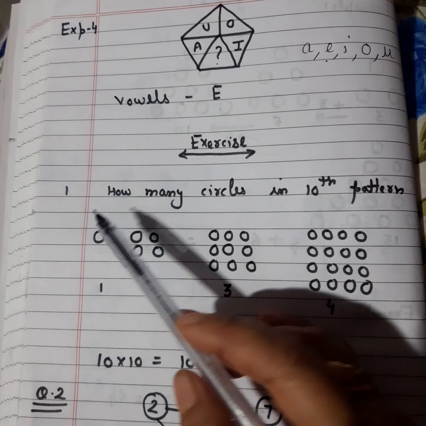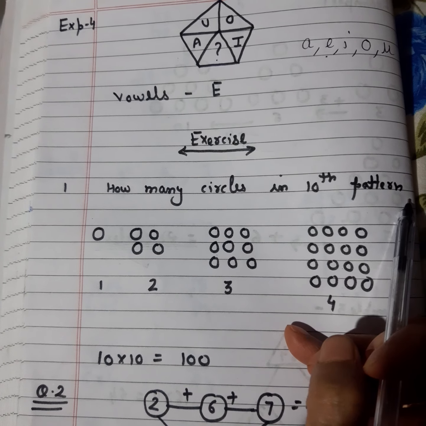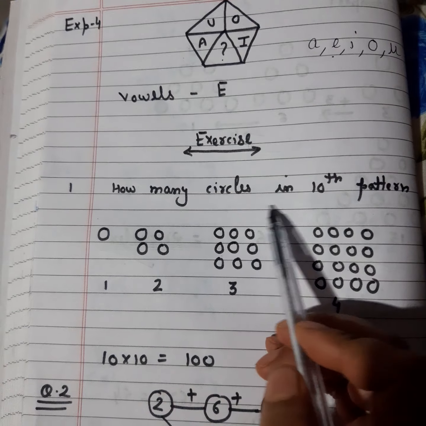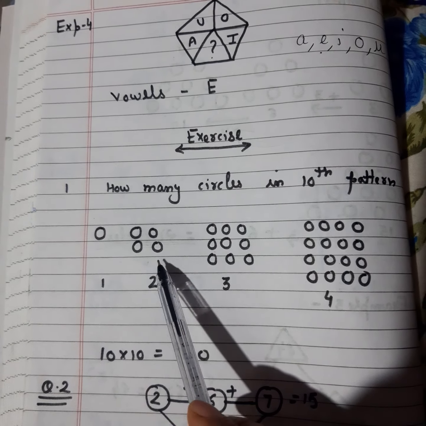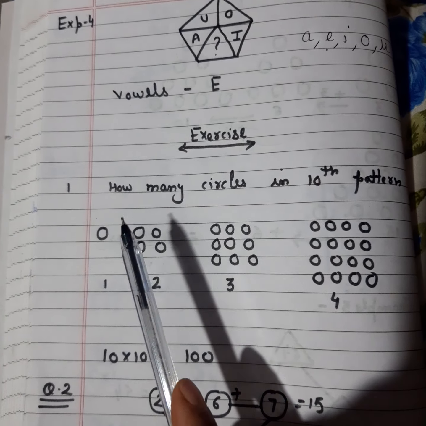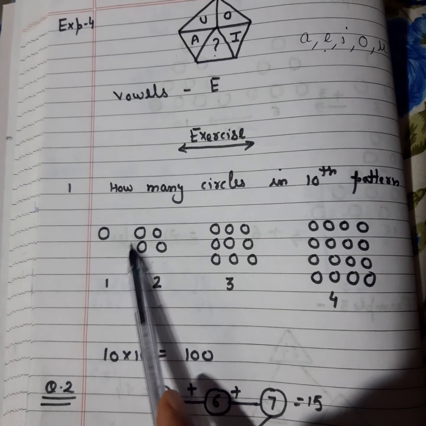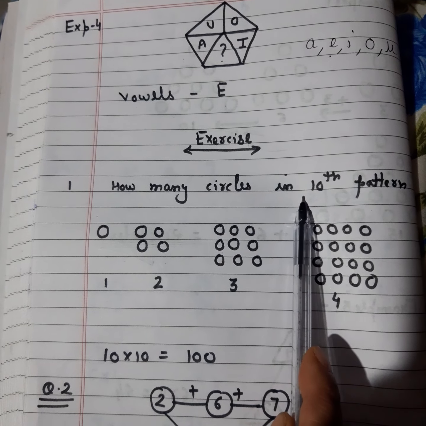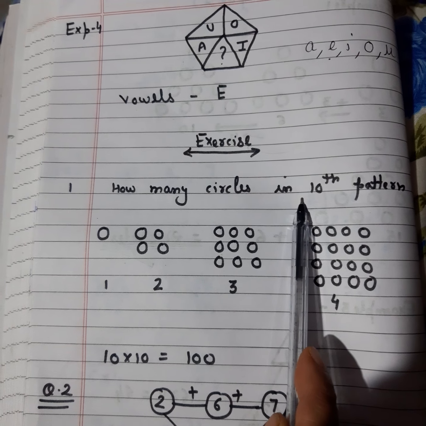In the exercise, the first question is, how many circles in 10th pattern? See, we are given 4 patterns, 1, 2, 3 and 4. And what we have to do, we have to find the total number of the circles in which pattern? In the 10th pattern. Clear? How many circles I have to find? I have to find in the 10th pattern.